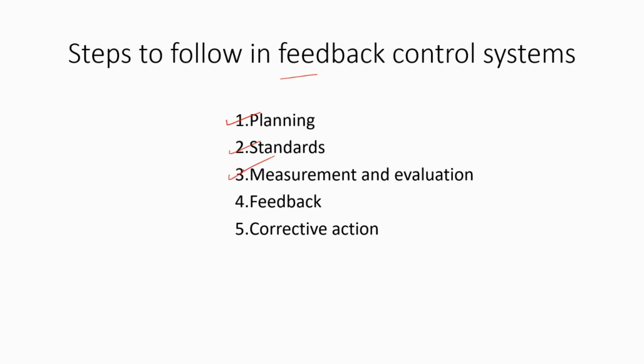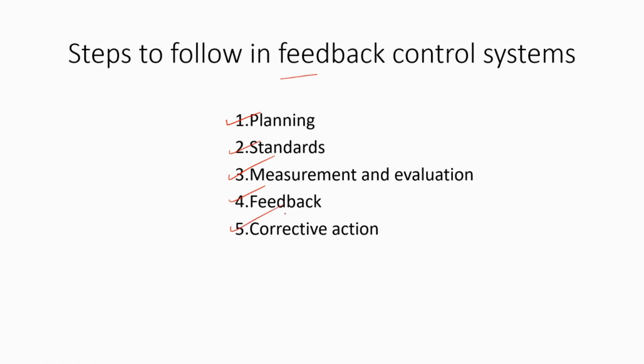Measurement and evaluation. The control system should include a system for measuring and evaluating performance against the established standards. This may involve collecting and analyzing data on financial performance, operational performance, and other key metrics. Feedback. The control system should provide feedback to managers on performance and variances from the established standards. This feedback should be timely and accurate to enable managers to take corrective action.